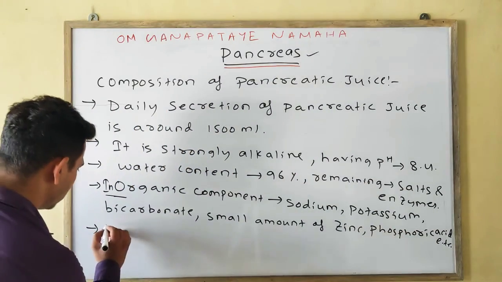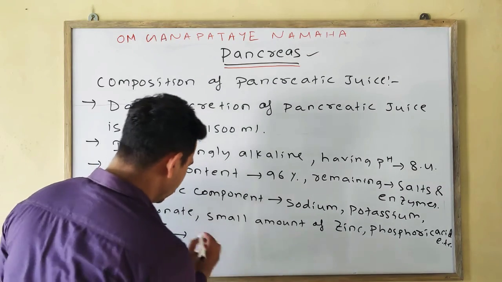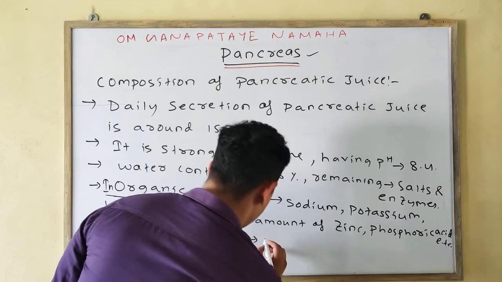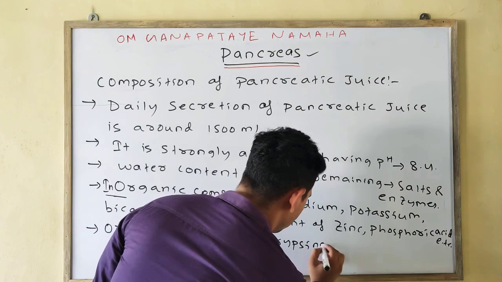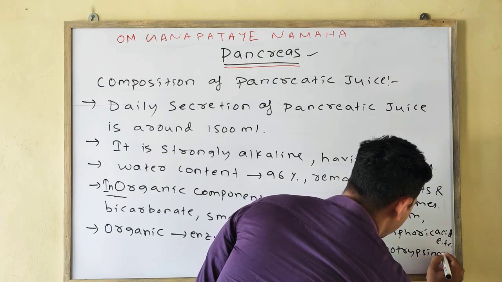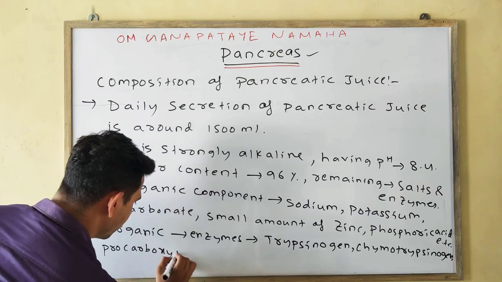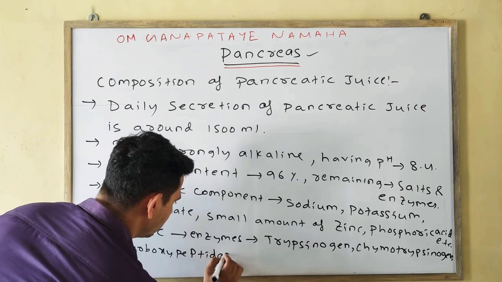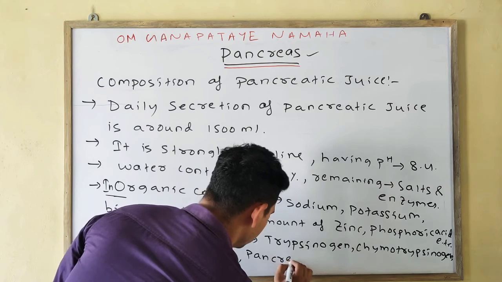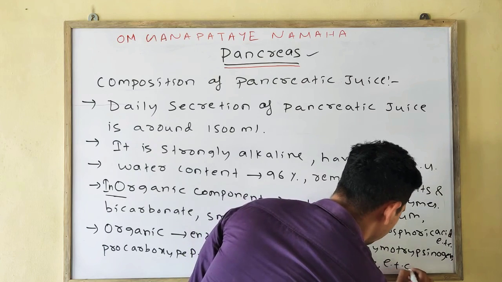Whereas the organic component consists of various enzymes such as trypsinogen, chymotrypsinogen, procarboxypeptidase, pancreatic amylase, pancreatic lipase, etc.